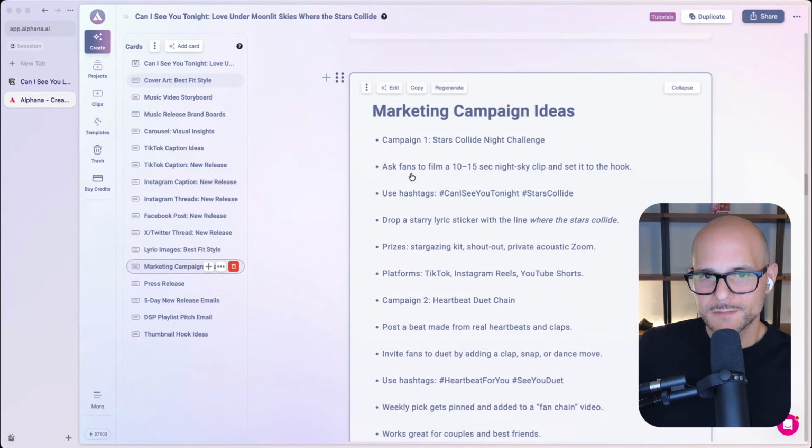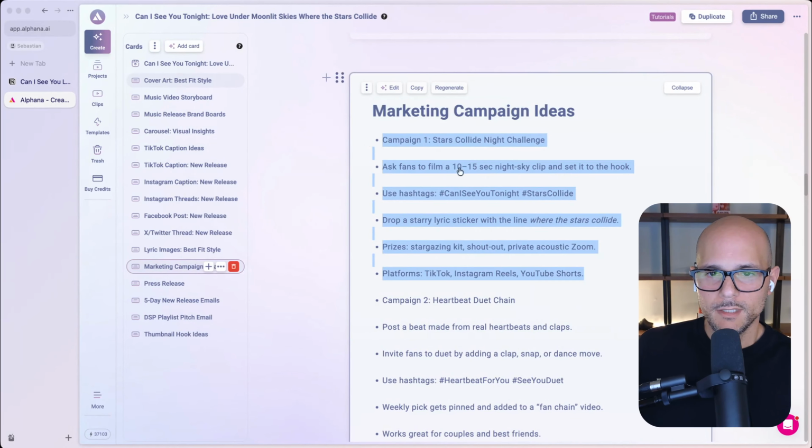All right, we're going to ask fans to film 10 to 15 second night sky clips and set it to the hook. Use the hashtags Can I See You Tonight and Stars Collide. Drop a starry lyric sticker with the line Where the Stars Collide. Prizes: stargazing kit, shout out, private acoustic Zoom, right? So this is essentially a potential prize that you can give out for that. And the platform would be TikTok, Instagram Reels, and YouTube Shorts. So here's one campaign idea.